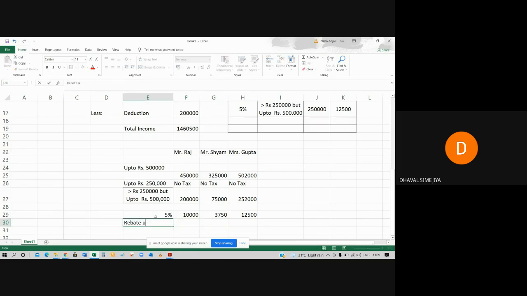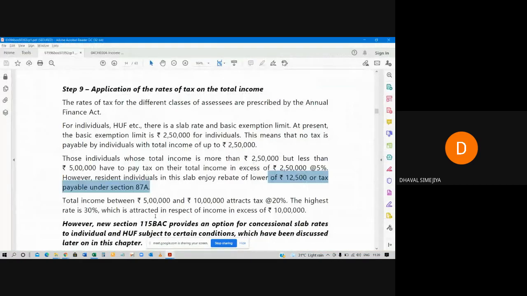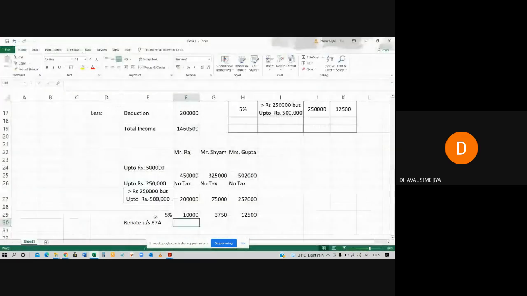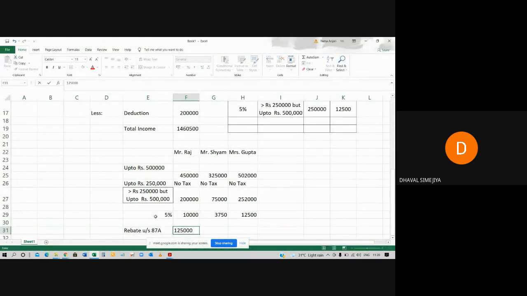Now, rebate under section 87A will be here. Max to max rebate will be available 12,500, or the tax, whichever is lower. Whichever is lower in these two, whichever is lower.